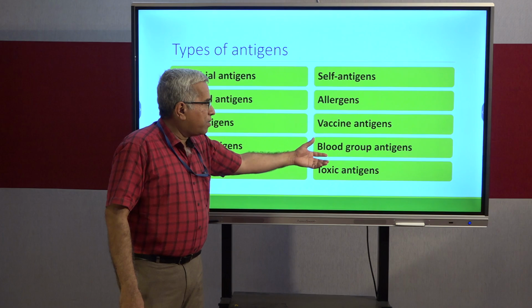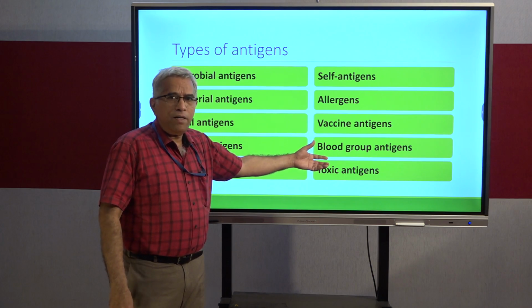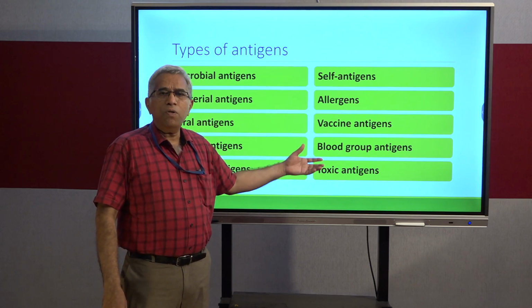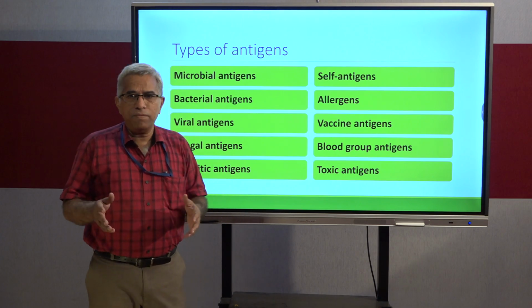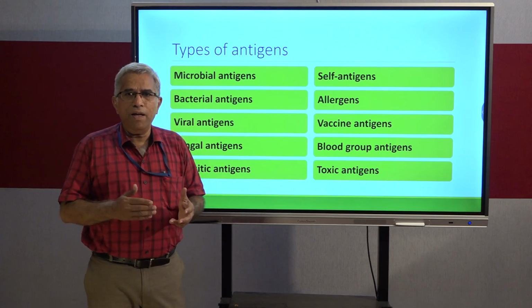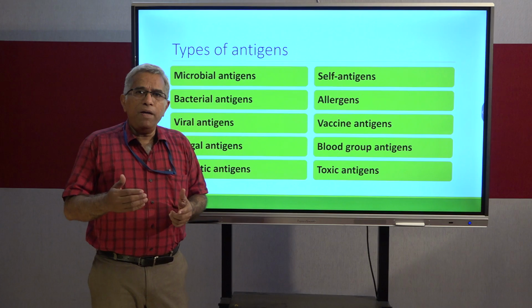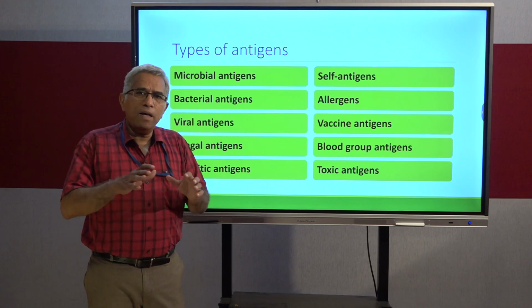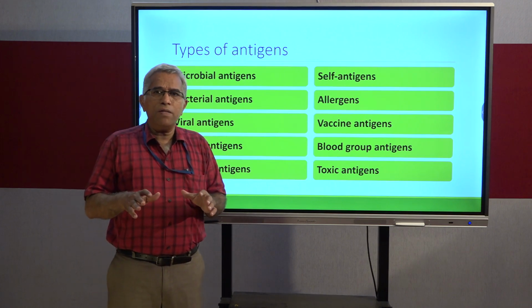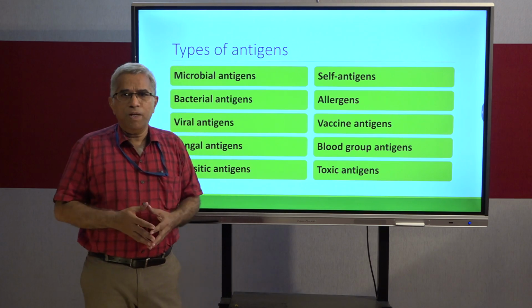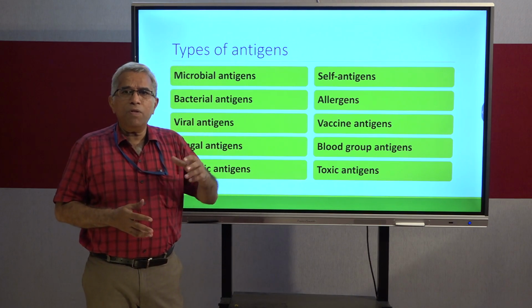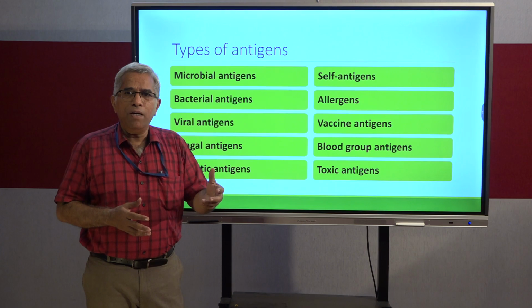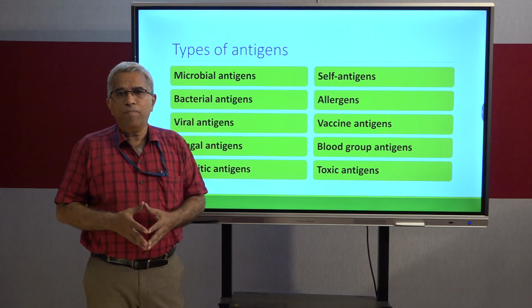And you may be knowing blood group antigens. You might have studied it in genetics also. You know that we belong to 4 categories of blood groups, namely A, B, AB and O. And this entire blood group classification is based on the presence of antigens. If B blood group is given to a person who is having A blood group, it results in incompatibility.